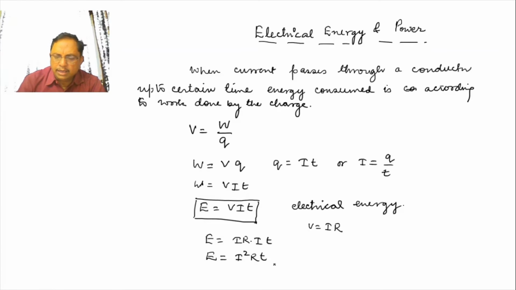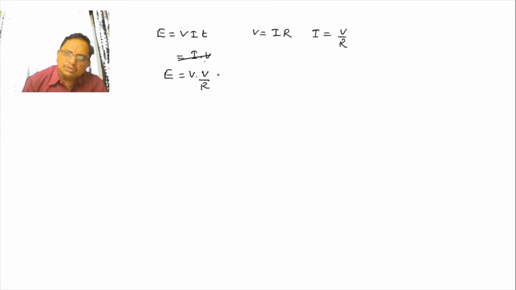Even though our next formula you can get, if you are using E is equal to VIT, you can convert V is equal to IR. From this, I is equal to V upon R. If you are putting this value, then we can write this way: E is equal to V into V by R into T, that is V square over R into T. Why I am giving all this formula?